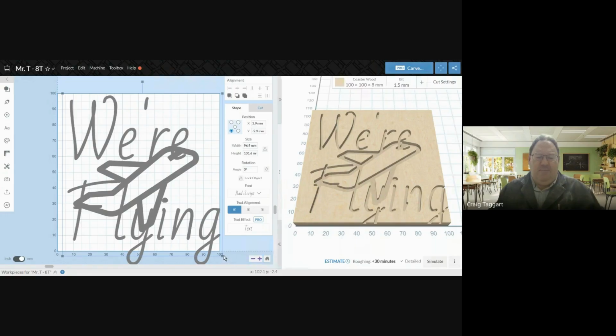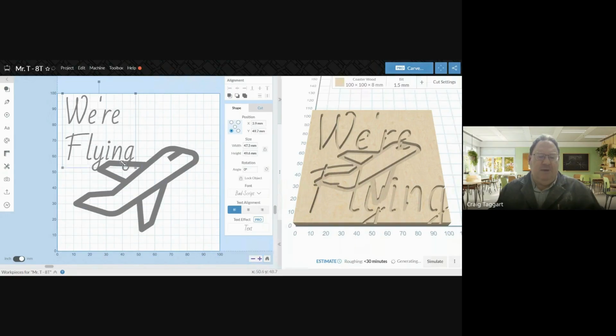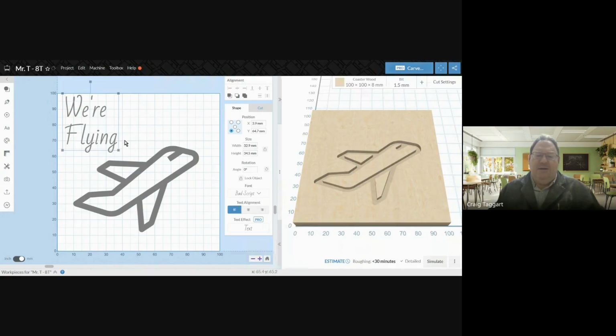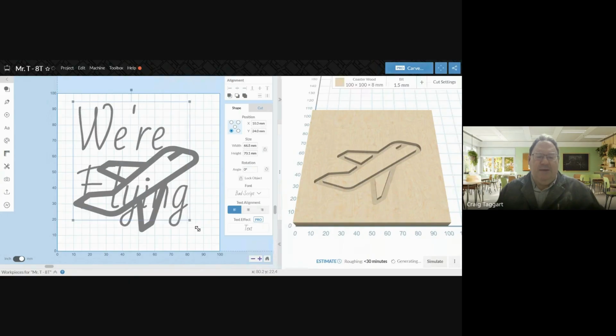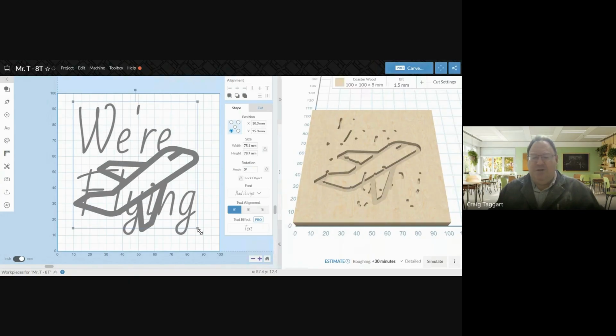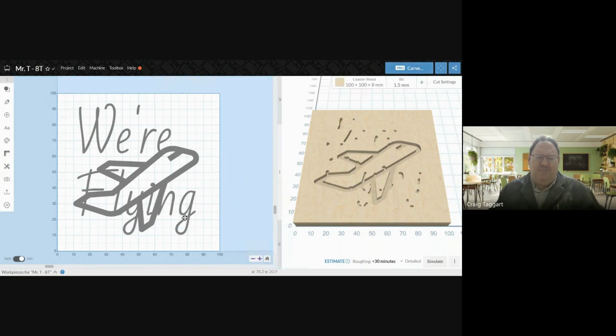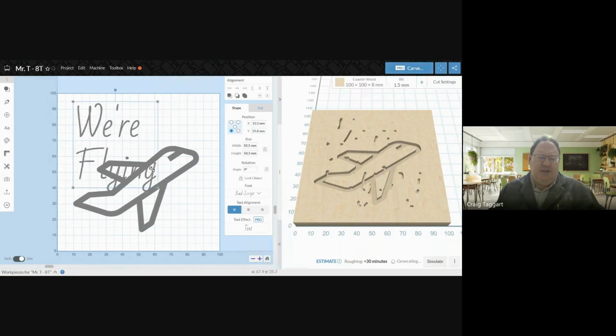So I can grab my little handles here and I can make it smaller. Now you'll notice that I made this here, but it didn't show up over here. That tells me that this is too small. If I make it bigger, let's see, it partially shows up. But if you're getting these little dots and such, that means your text is not a good fit. So you're going to need to change your text.